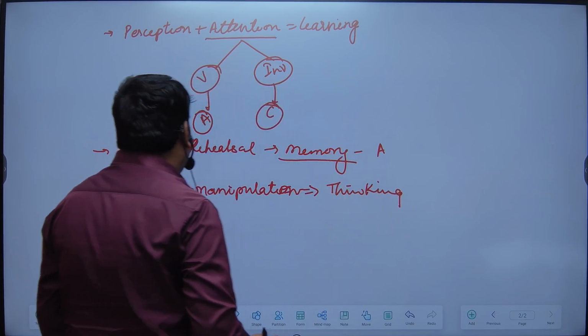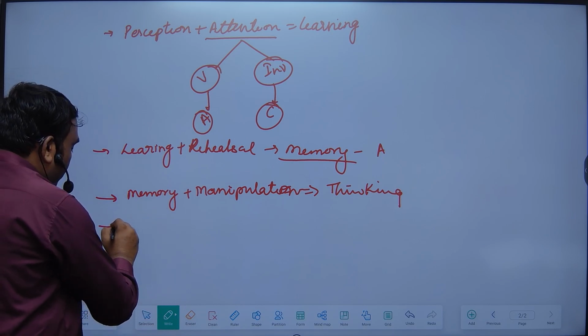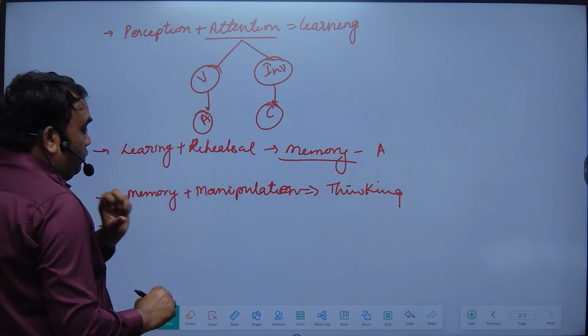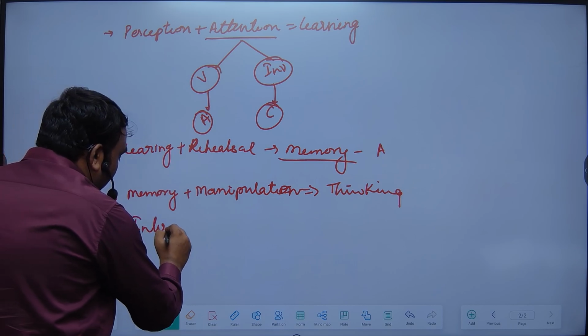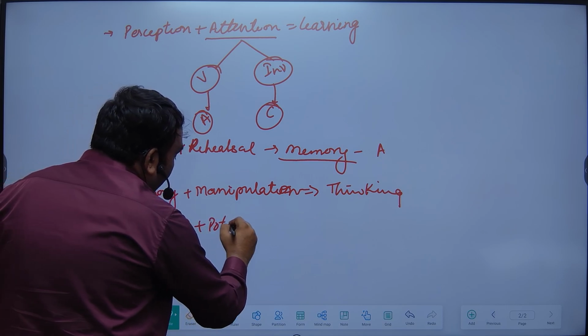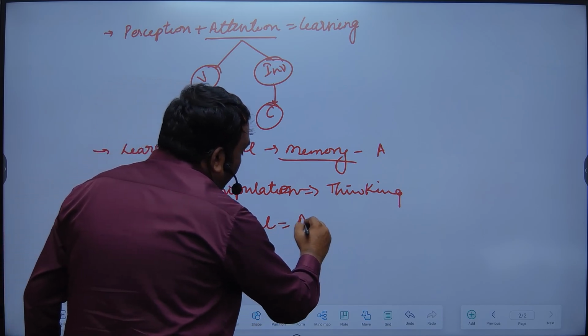You must understand this. Similarly, if somebody asks you what is aptitude, so aptitude means what? Interest plus potential in anything, that is called aptitude.